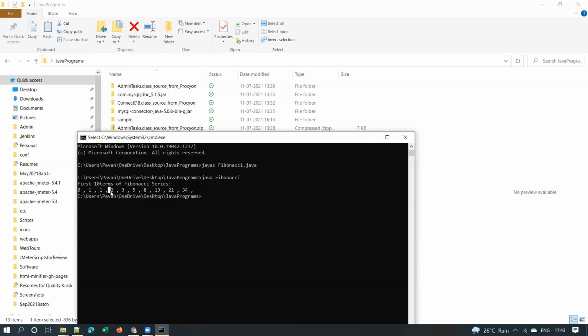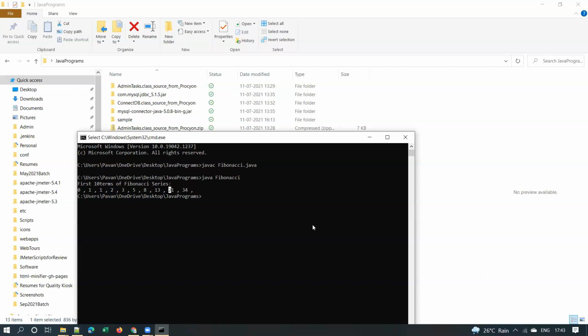And again, if you take this number 2, this is nothing but the sum of these last two numbers. Again, number 3 is the sum of the last two numbers. Again, 2 plus 3 is 5, 3 plus 5 is 8, 5 plus 8 is 13, and 8 plus 13 is 21, and so on. You should know at least what a Fibonacci series is.